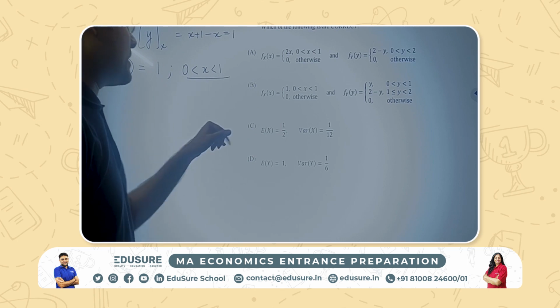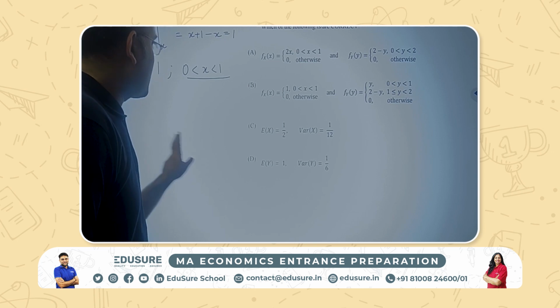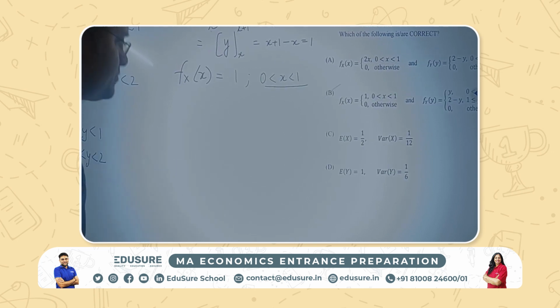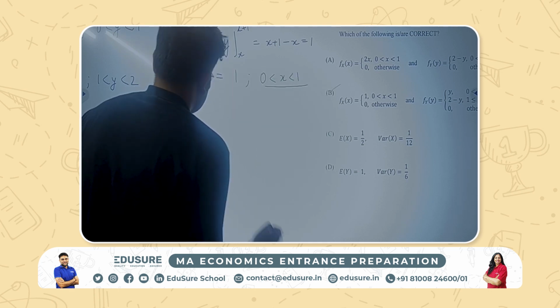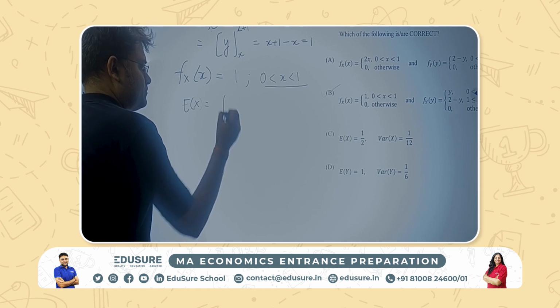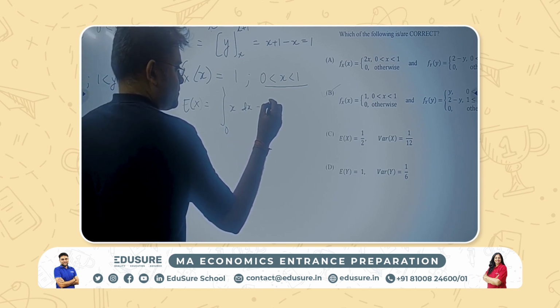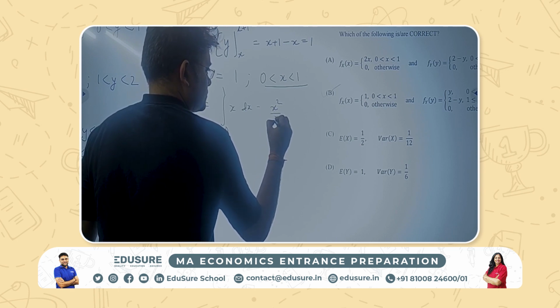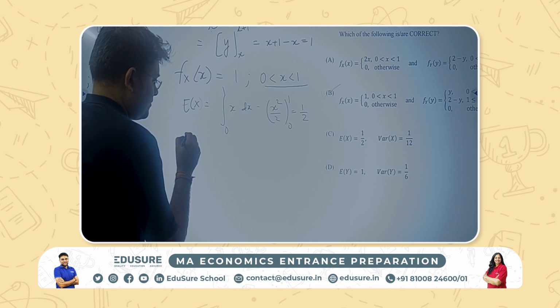Now we need to talk about expectation and variance of the two. Okay. So choose a different color. Expectation is half.